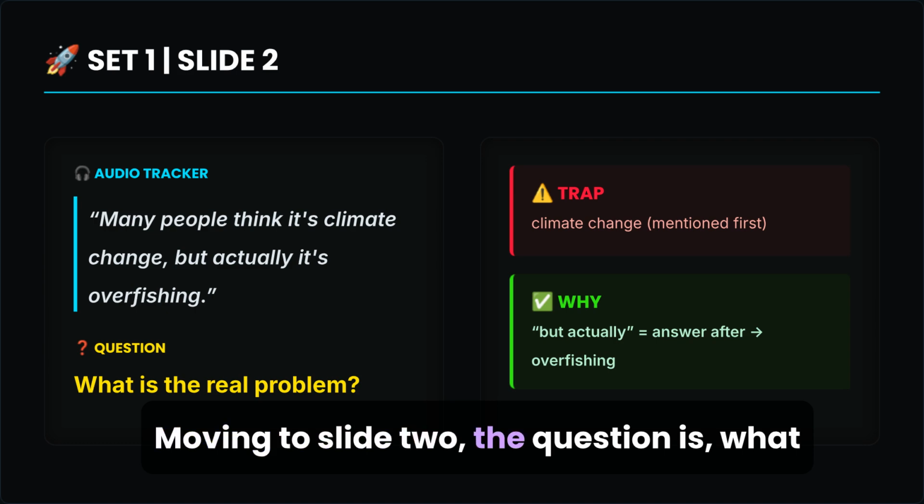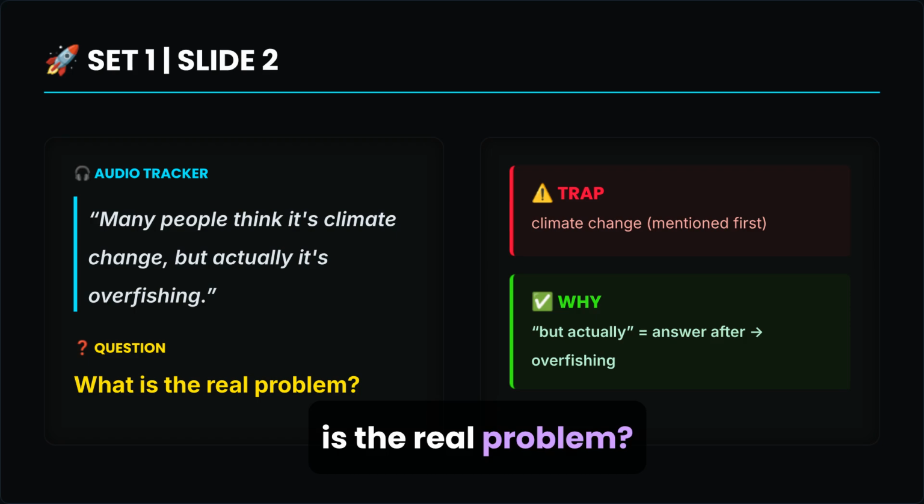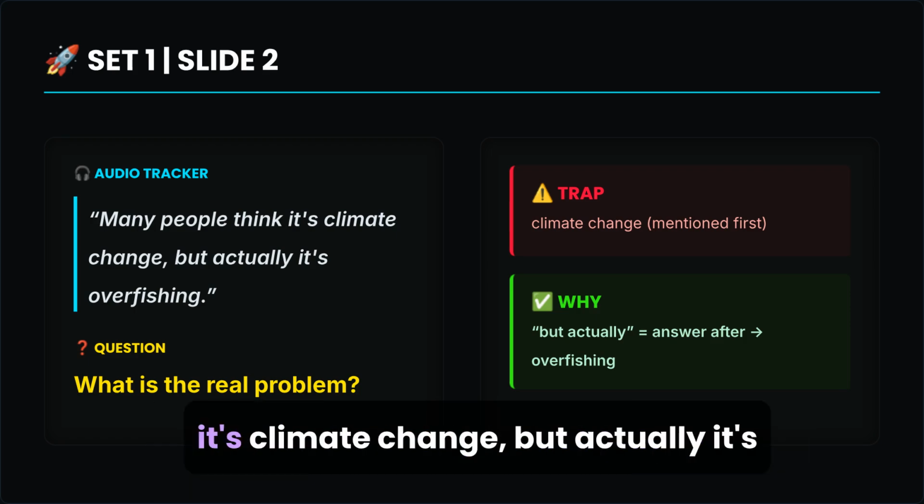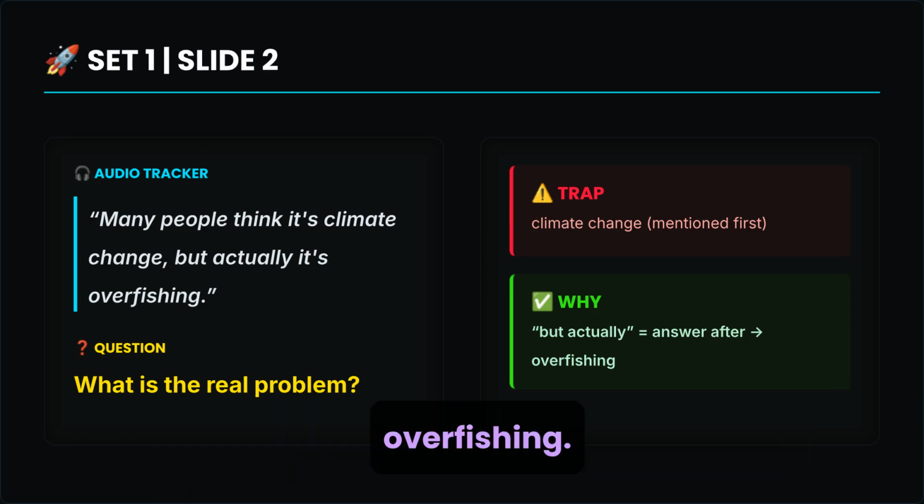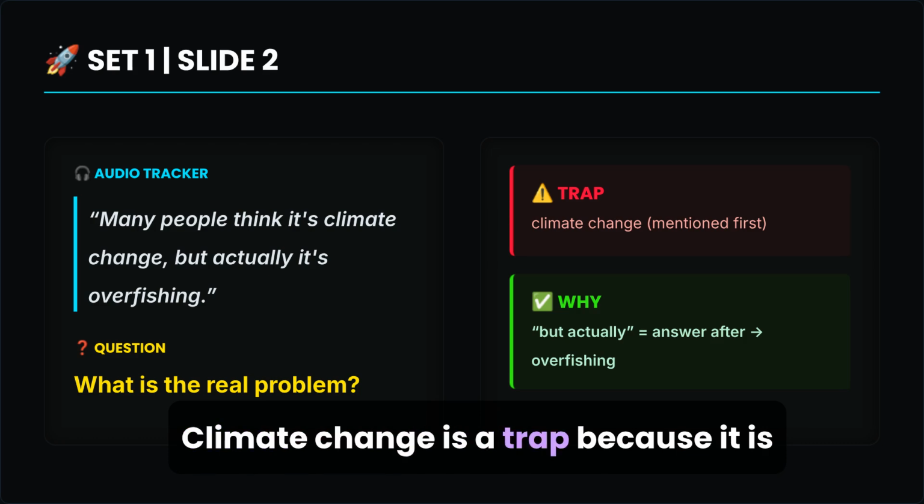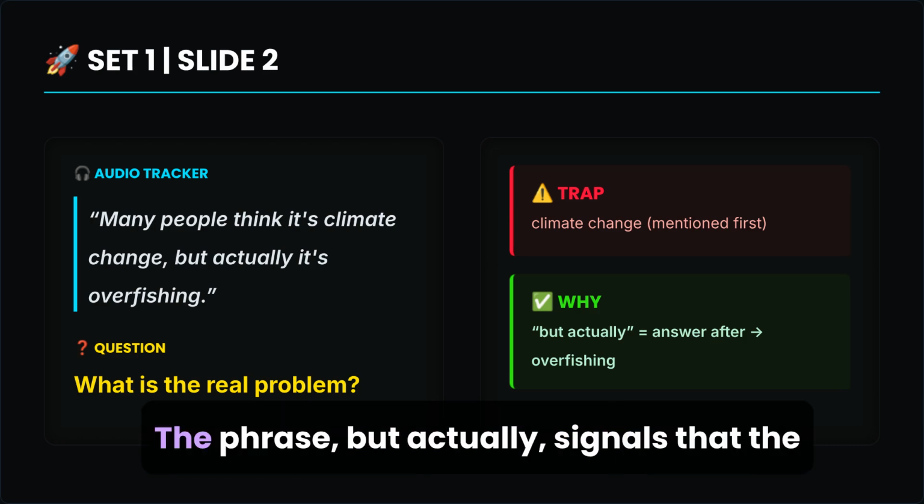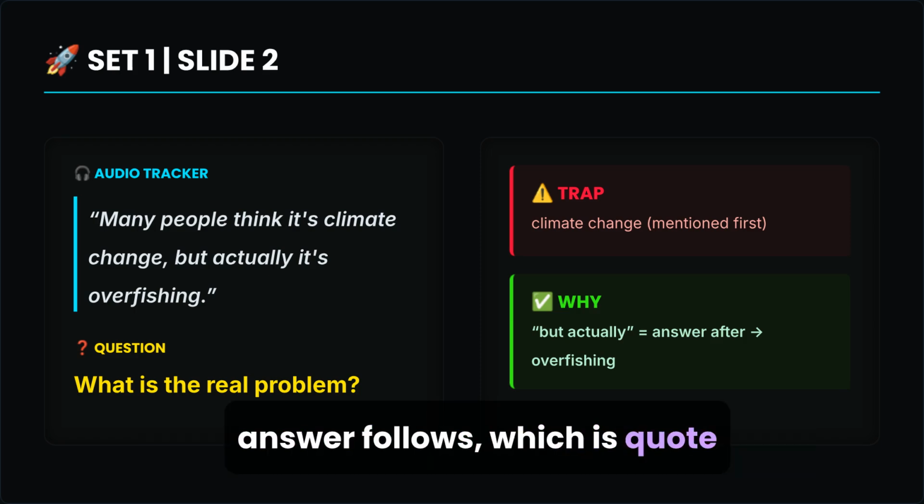Moving to Slide 2, the question is, what is the real problem? The audio track says many people think it's climate change, but actually it's overfishing. Climate change is a trap because it is mentioned first. The phrase "but actually" signals that the answer follows, which is, quote, overfishing.